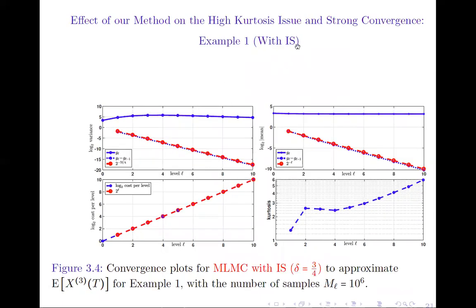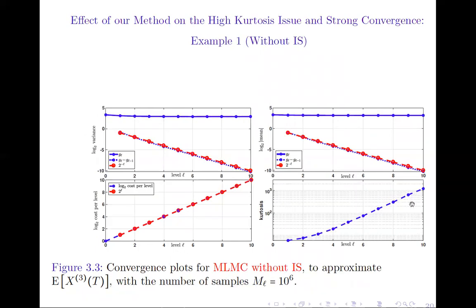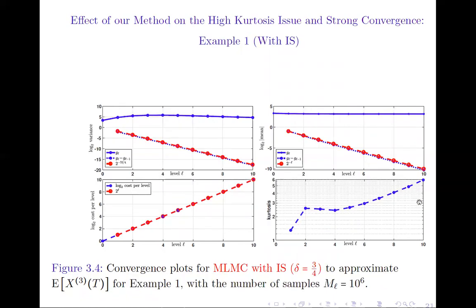Now, if we apply our approach, we improve the decay of the variance, where we get a strong convergence rate equal to 1 plus delta, where delta here is equal to 3/4. We also improve the rate of growth of the kurtosis, and we obtain a value around 6 for the deepest level, which is much less than the case without importance sampling, as you may see here.